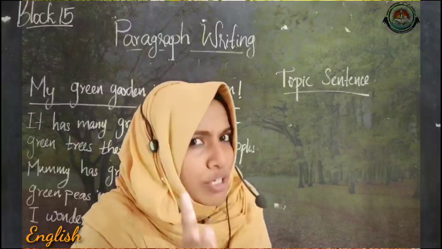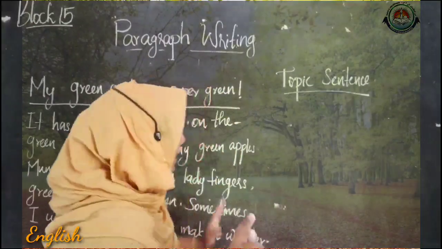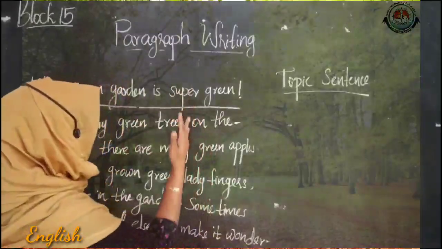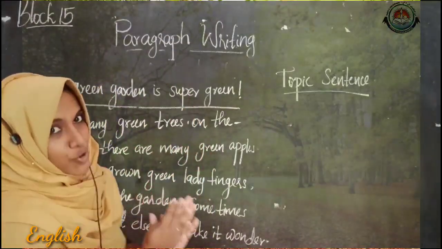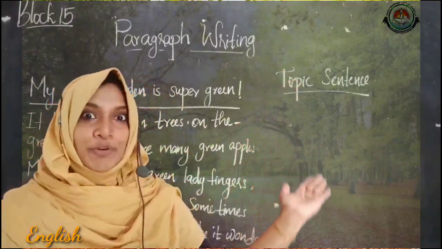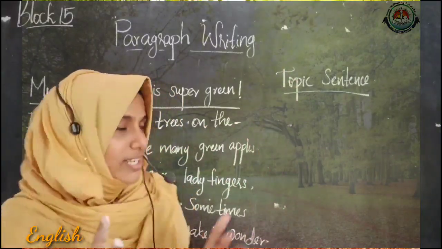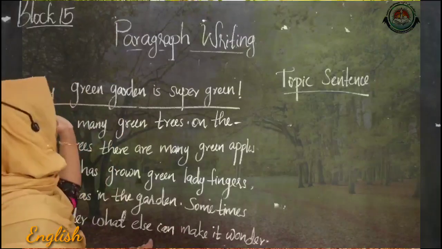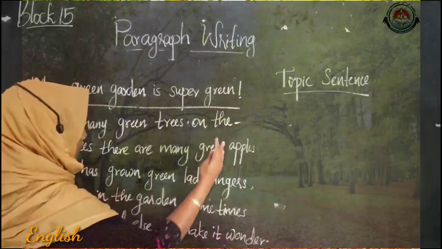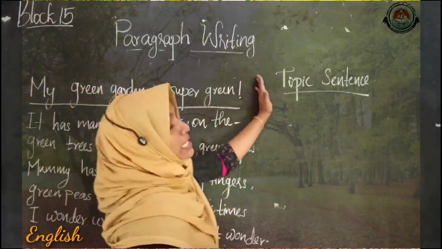And one more thing I want to tell you: a paragraph is a group of sentences, not a group of words. A sentence is a group of words, but a paragraph has many sentences. So this paragraph has three parts.